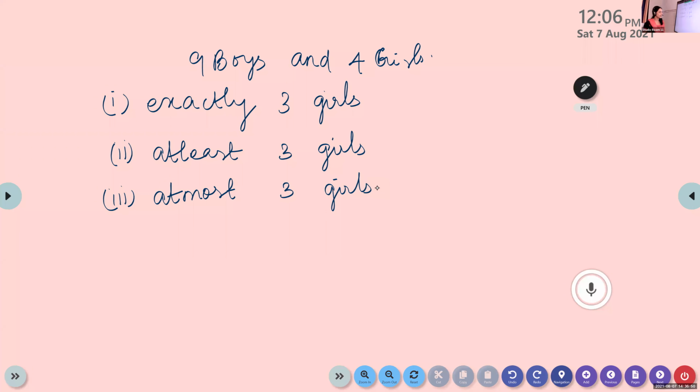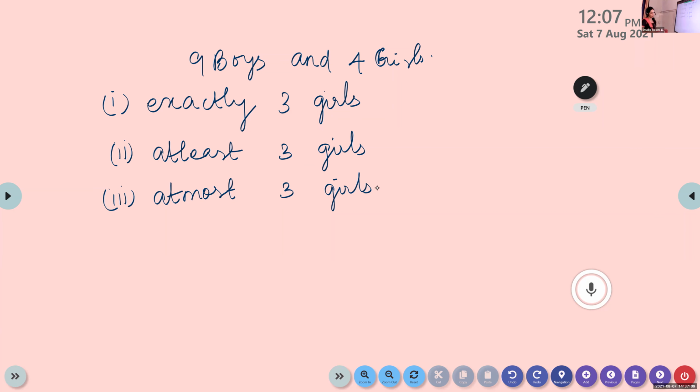In how many ways? A committee of 7 has to be formed if it contains exactly 3 girls. Exactly 3 girls. Second one, at least 3 girls. Third one, at most 3 girls.